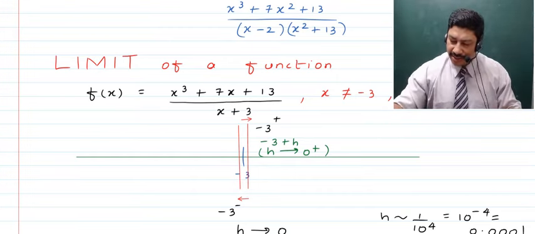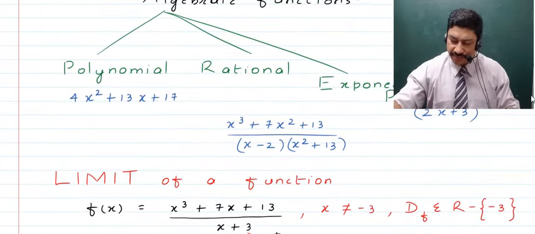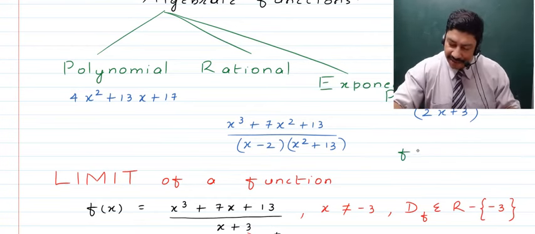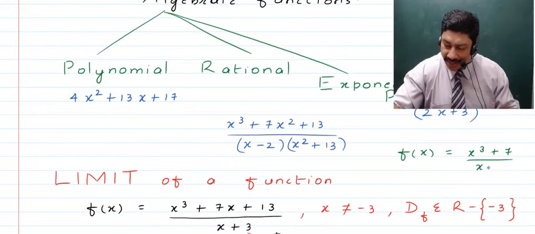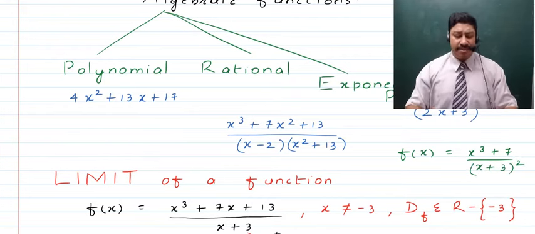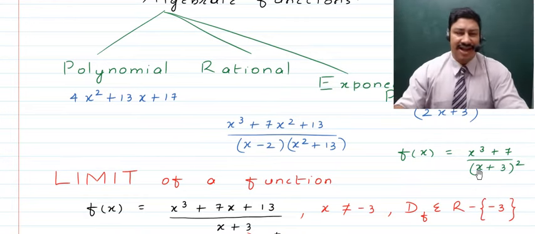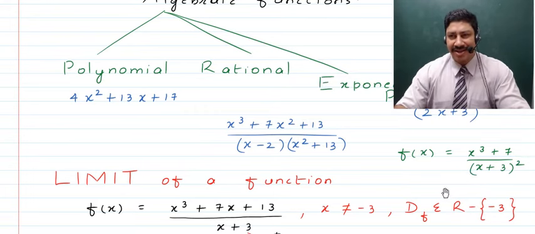For an example, say we talk about a function f of x equal to x cube plus 7 divided by x plus 3 whole square. Now can you tell me a point in this function where it is becoming undefined? Yes, Shweta? Today the spotlight is on you, so I'll just be talking to you. Obviously the rest of the class is there, they can even raise their hands. Are you ready?